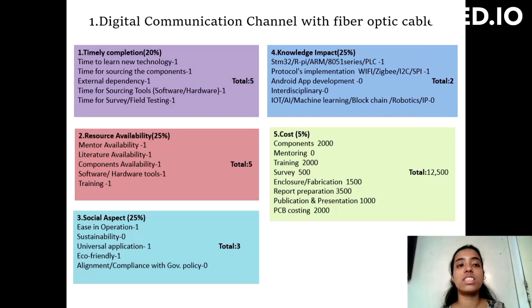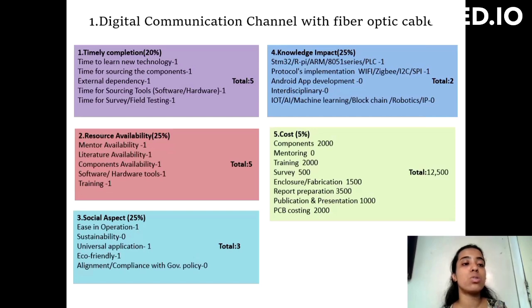First, our project is digital communication channel with fiber optic cable. First parameter is timely completion, time to learn new technology. We are giving 1 mark because we don't need much time to learn this technology. Time for sourcing the components, we also don't need much time, that's why 1. We also don't have any external dependency in this project, that's why 1.